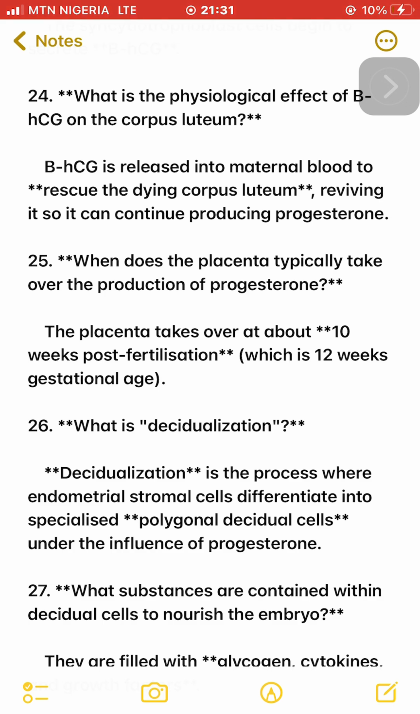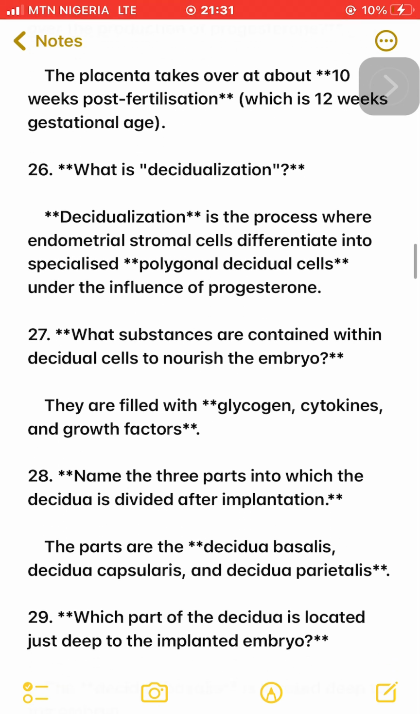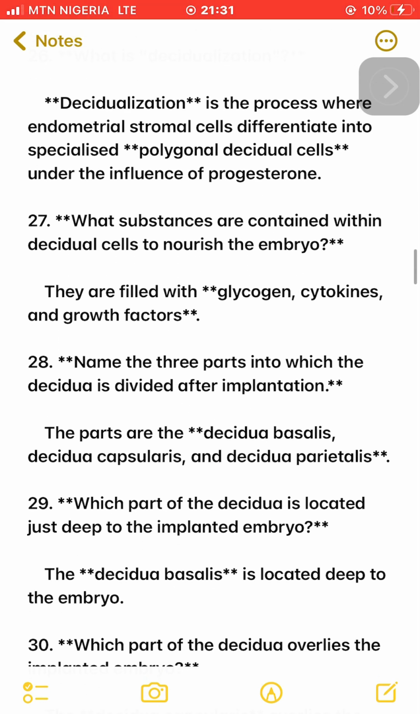26. What is decidualization? Decidualization is the process where endometrial stromal cells differentiate into specialized polygonal decidual cells under the influence of progesterone. 27. What substances are contained within decidual cells to nourish the embryo? They are filled with glycogen, cytokines, and growth factors.